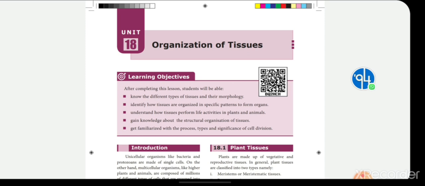Let's come to it: what is meristematic tissue, and where is it present? First we will see about meristematic tissues. Children, when you see the tender parts of plants, it is mostly present at the tip of the stem, where there are tender leaves whose color is a little different from other matured leaves.